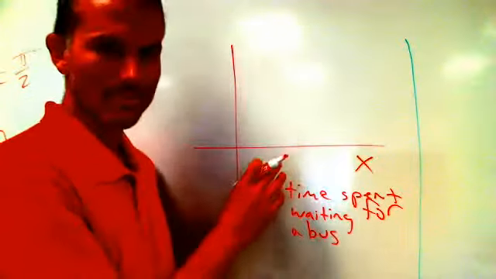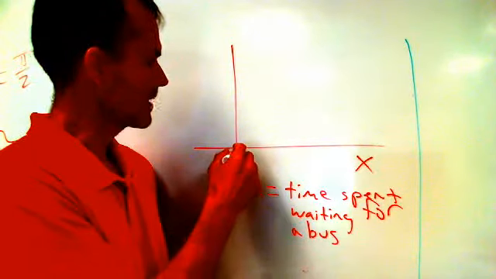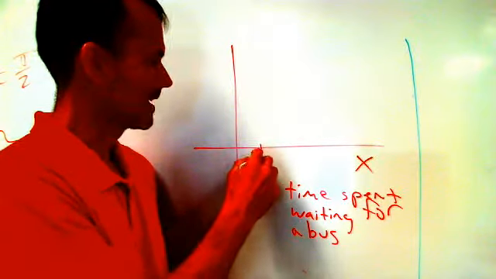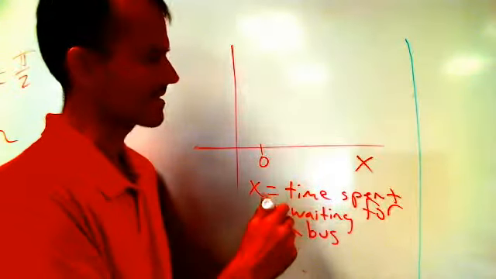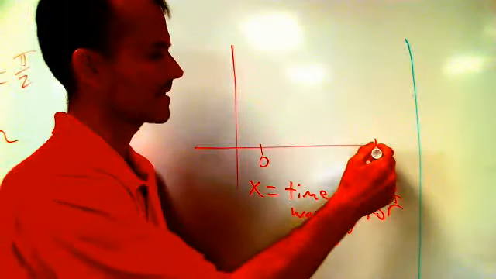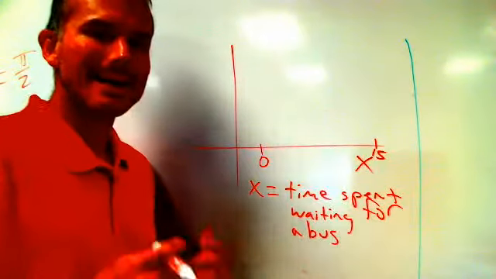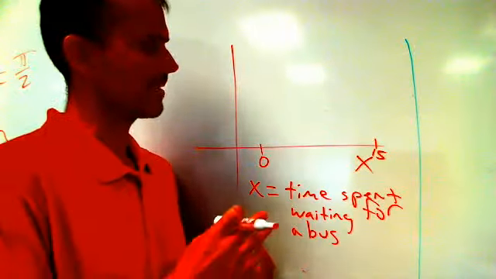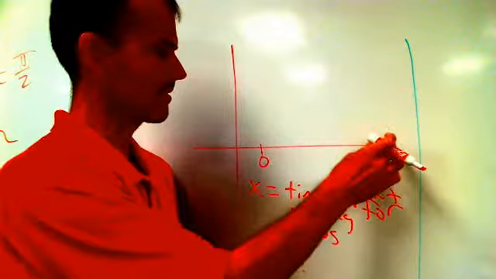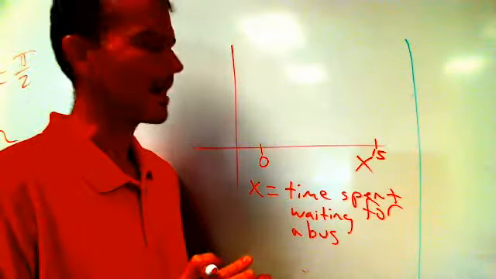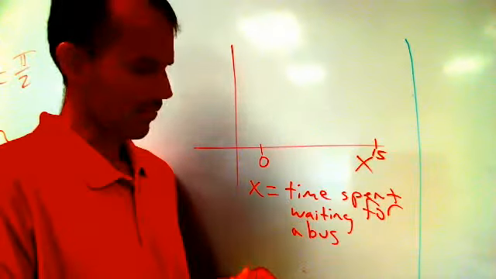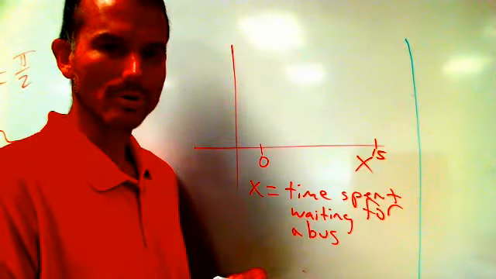So my probability distribution then, we can start with 0. And I know I don't have it at the origin. That's okay. I'm going to put 0 here on my x-axis. And let's say 15 minutes is the maximum. Now, x could take on the value 0, 15, or any number in between. It doesn't have to be an integer value. What would this probability distribution look like?